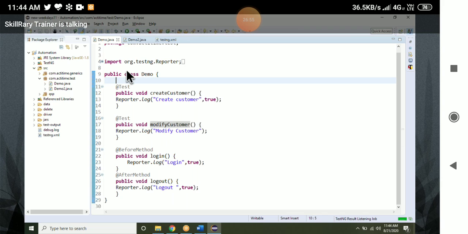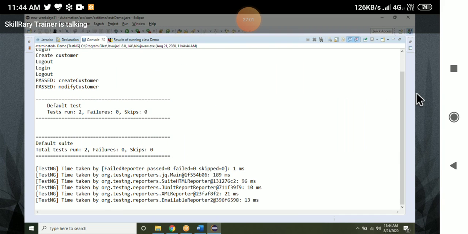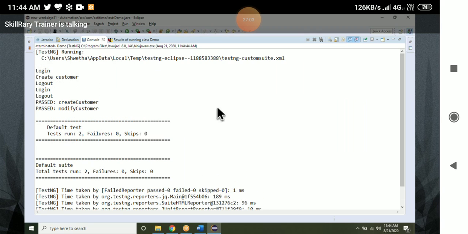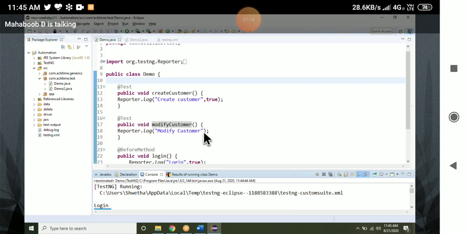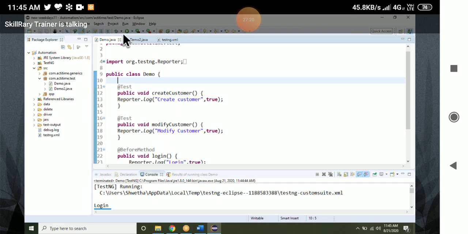Now if I execute this, what is happening is, actually how many methods do we have? 4, right? Login, logout, create customer, and modify customer. One second, I have not given true for modify customer. True, so that we can see it properly. Now let me execute.